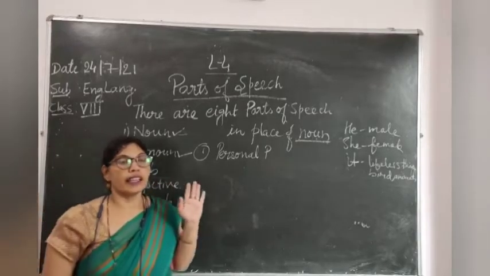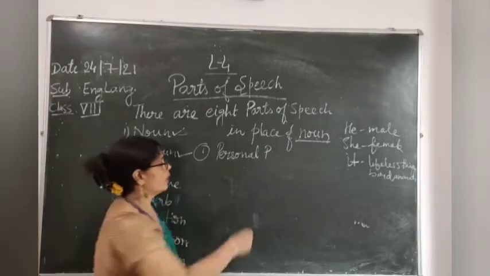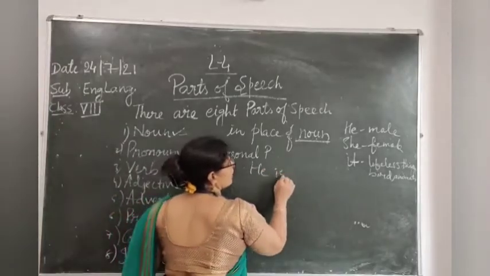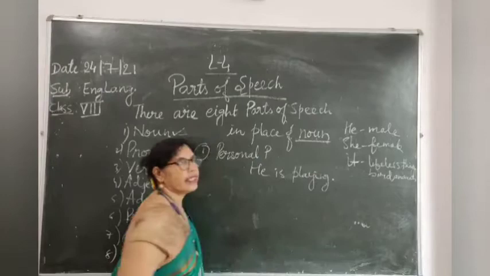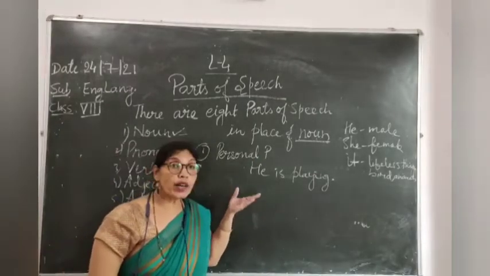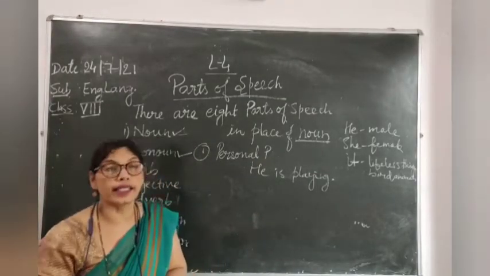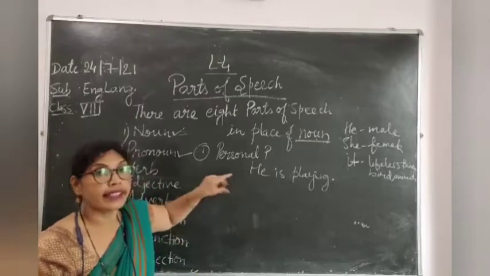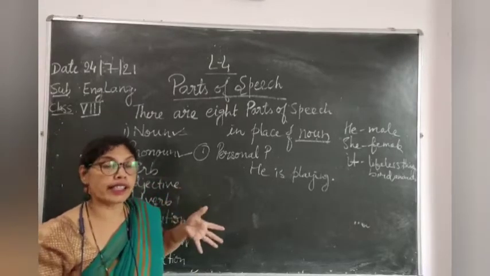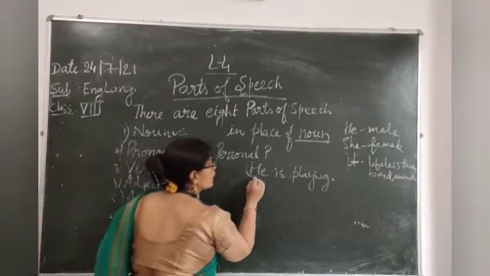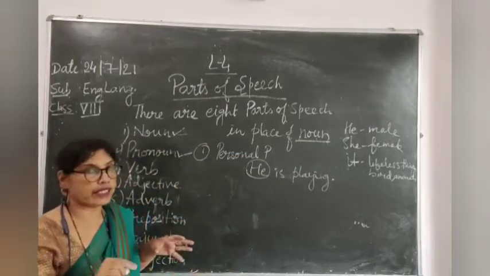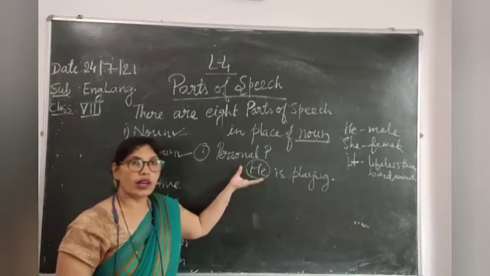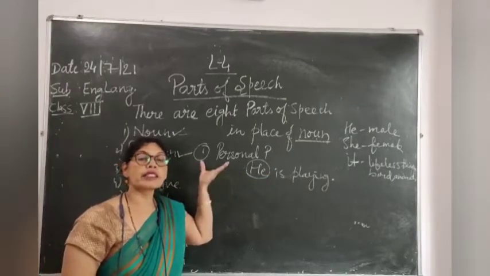If I say he is playing, in this sentence, which word is indicating towards a person? He. He is indicating towards a male person. So, such words are called personal pronouns.